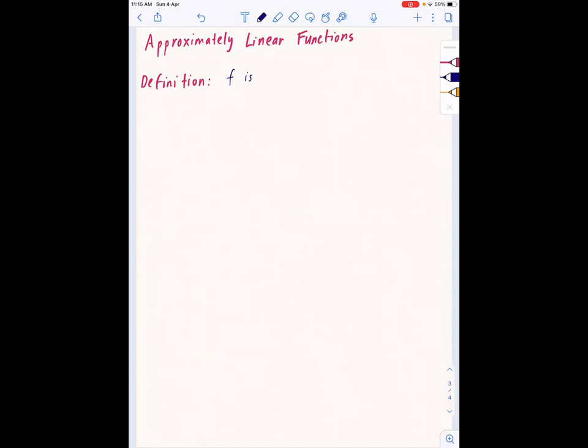So f is epsilon-approximately linear. So I'm moving to my application here, just setting up things so we can state what we want to do. f is epsilon-approximately linear if the probability over x, y, you can just say the condition holds for a 1 minus epsilon fraction of the inputs, but I'll write it like this since it's convenient later, is greater than or equal to 1 minus epsilon.